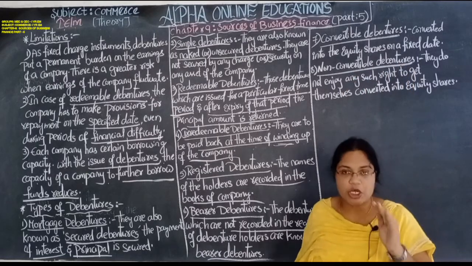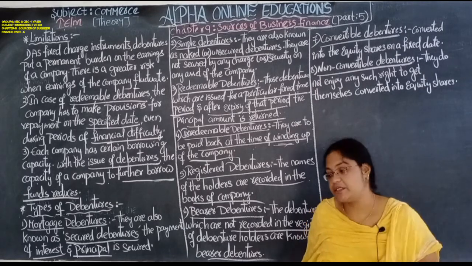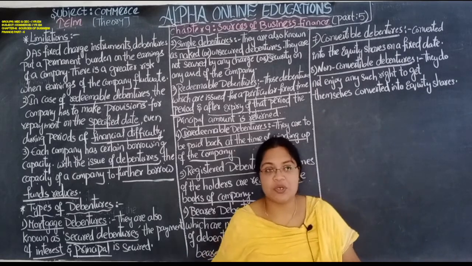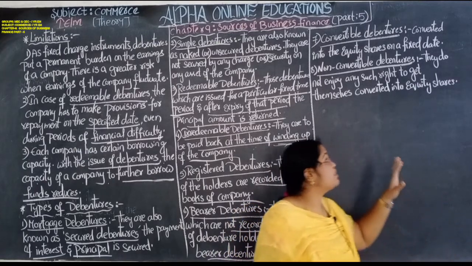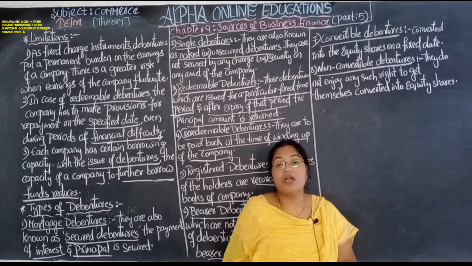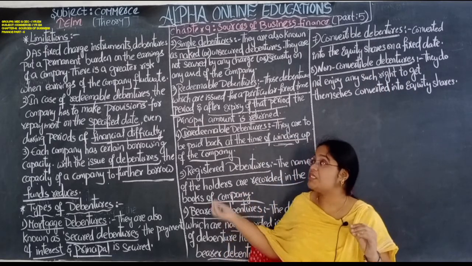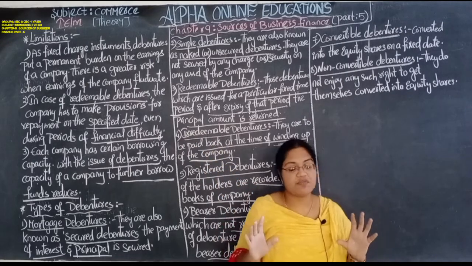Non-convertible debentures are those debentures which will never be converted into equity shares. So this is about the types of debentures and their limitations.